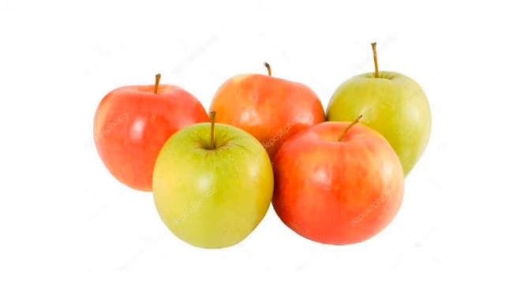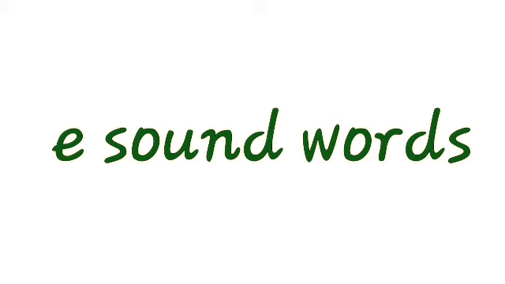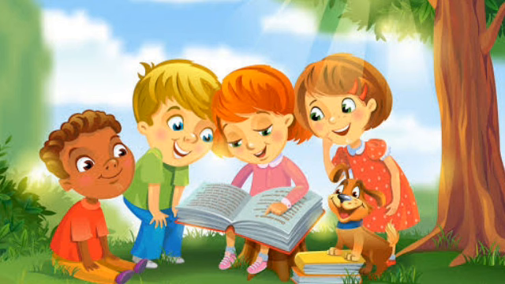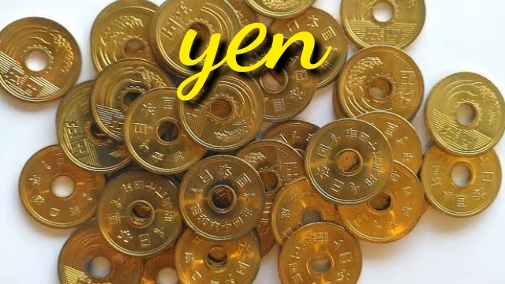When you learn a new word, you must know the spellings as well as the meanings. You must know the spellings of the word and the meanings, and you must know how to read and write. Okay, now first one is yen. What is the spelling of yen? Y-E-N, yen. Yen is a currency of China.